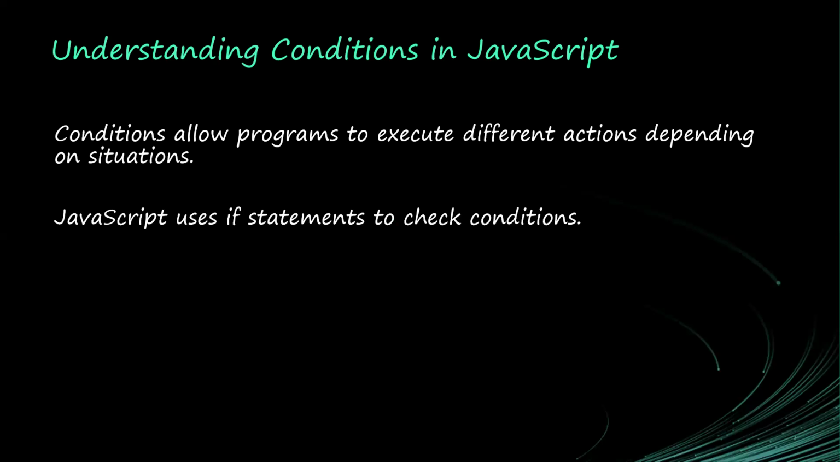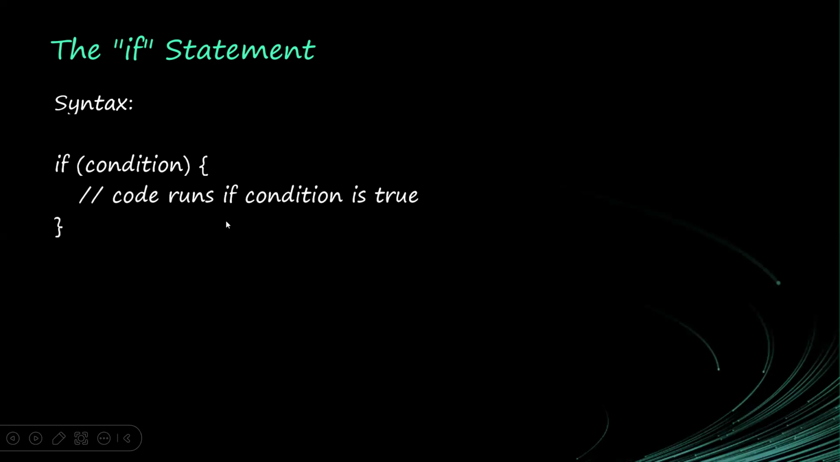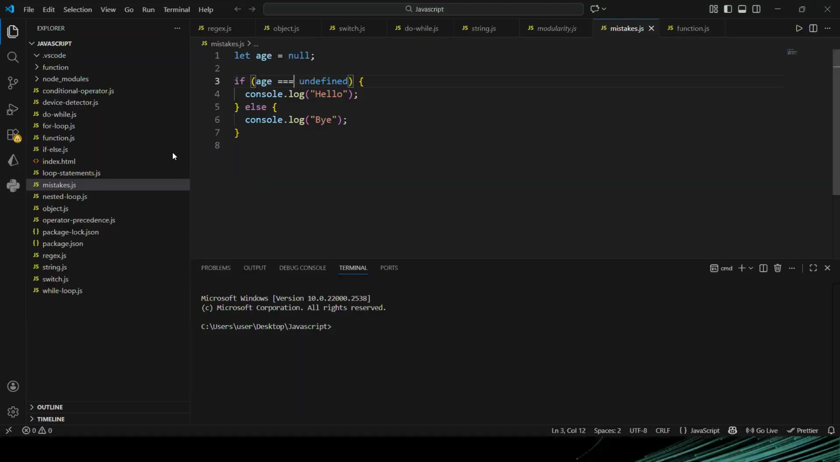So JavaScript uses statements to check conditions. JavaScript uses the if statement. The syntax of the if statement is: if, then there will be a condition, and there will be this. Now look at what we are doing here. So let me take you to my code. Let me start afresh.